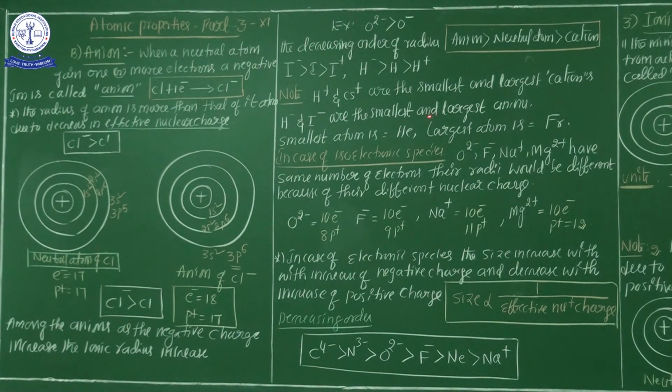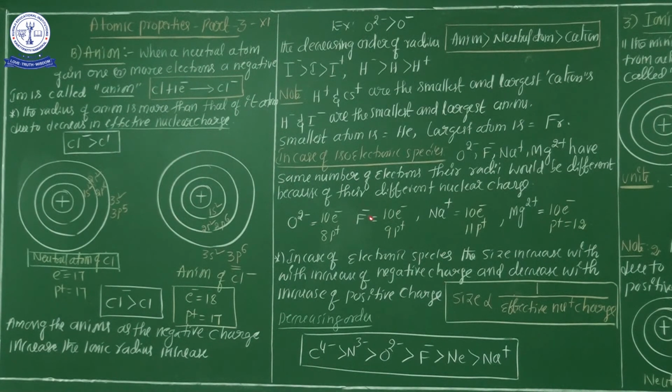Similarly, among anions, H minus has the least ionic radius and I minus has the maximum ionic radius. And the smallest atom is helium, because it is a stable atom, and the largest atom is francium. Okay, this is an important note.